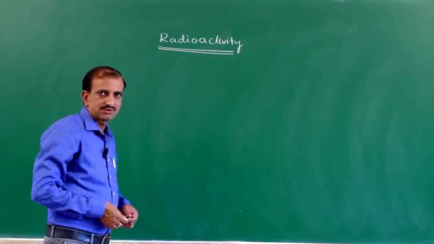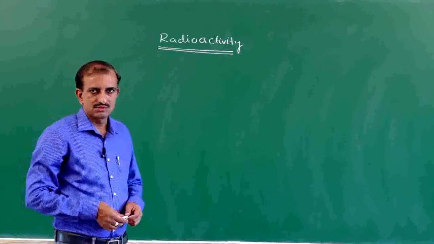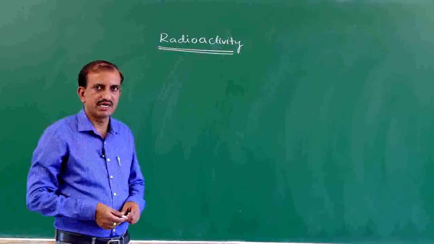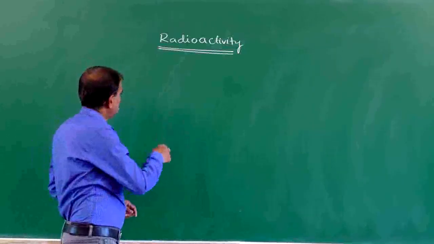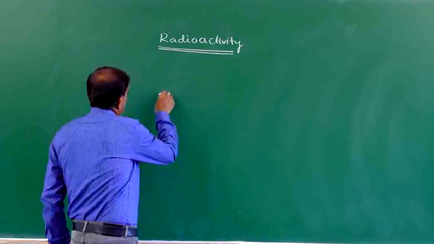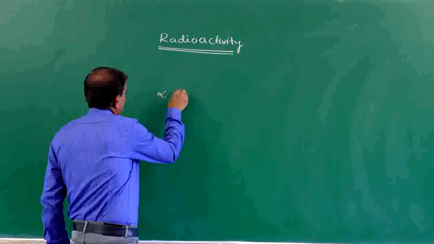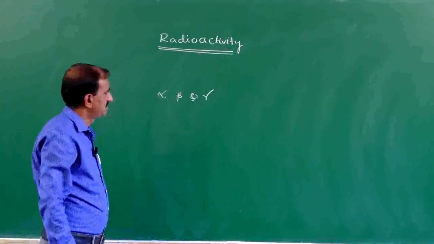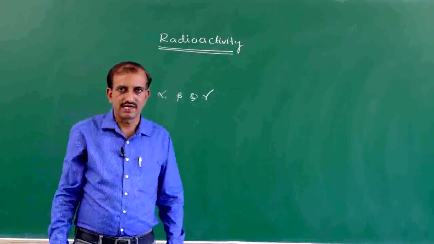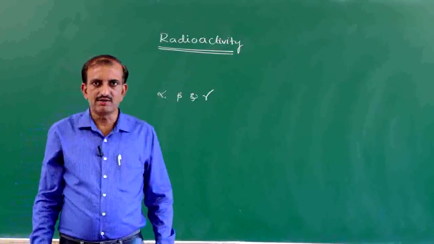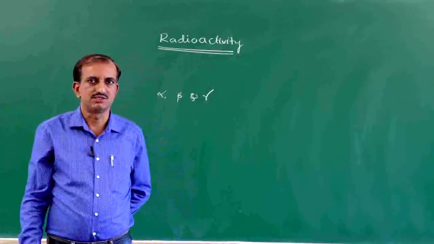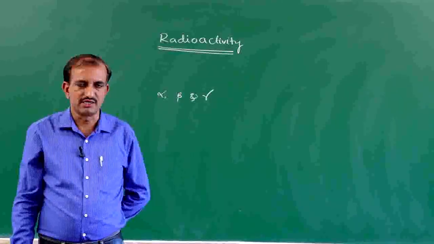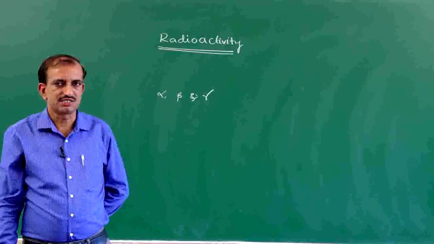In the case of natural radioactivity, there are three types of radiations emitted by a radioactive nucleus: alpha, beta and gamma radiations. A radioactive element emits these particles and disintegrates continuously till it reaches a stable element.